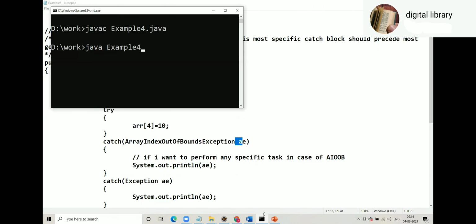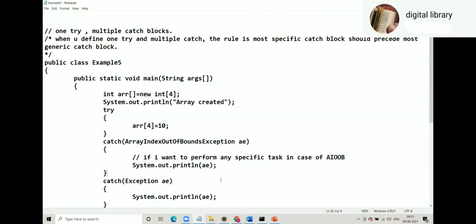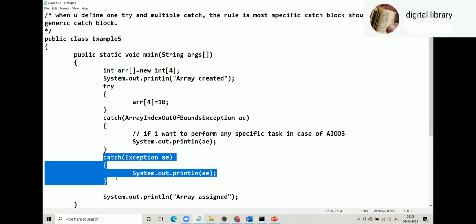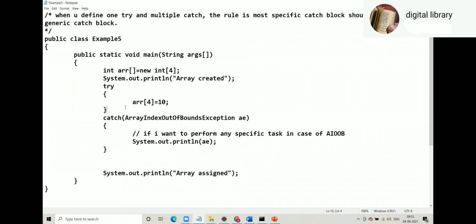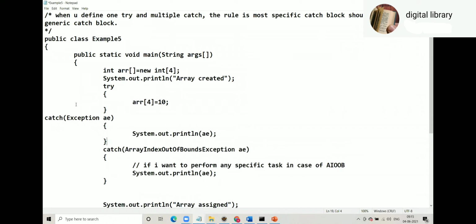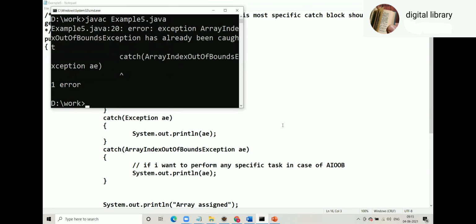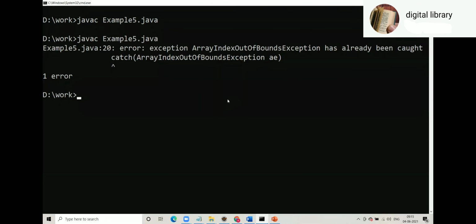So this program will compile. But if you write vice versa, if you write catch Exception first, ArrayIndexOutOfBoundException has already been caught.